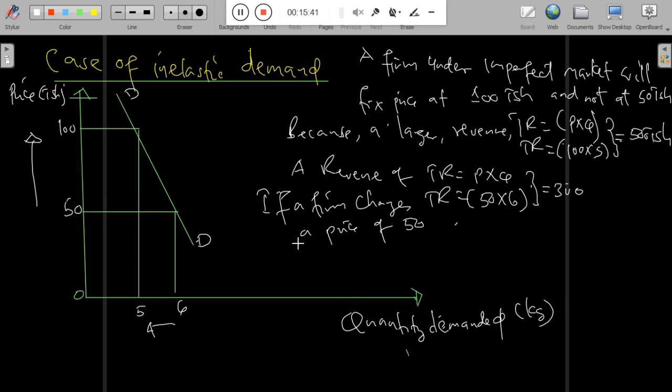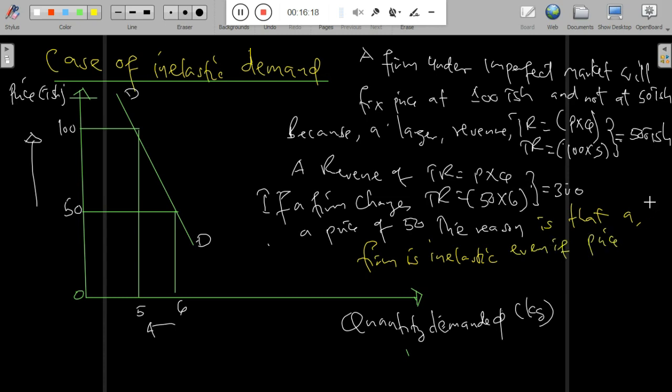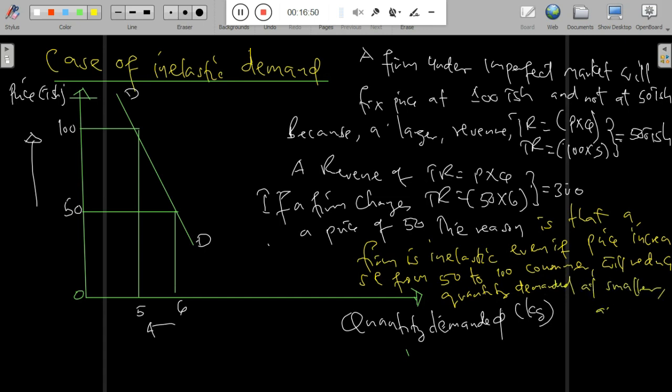So, when the firm charges 50, the lower price, it will bring a greater quantity of the commodity, that is 6. This means that most consumers will increase their purchases of a certain good because of the low price and because it is more affordable. And when you calculate the total revenue, we find that it is compared with when the firm charges a higher price: 50 times 6 is equal to 300.